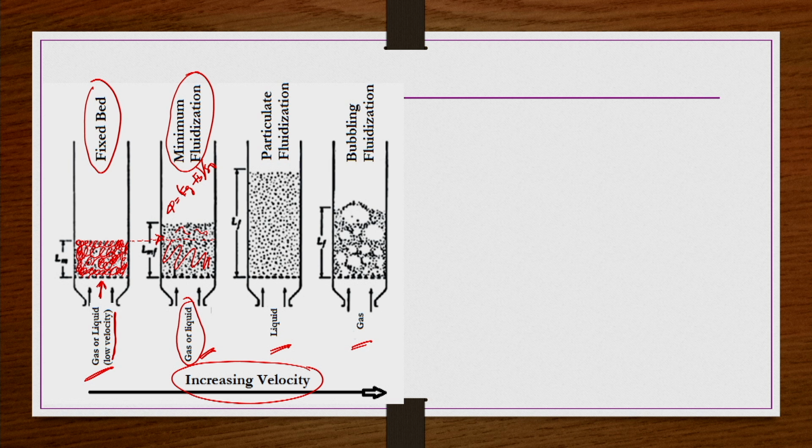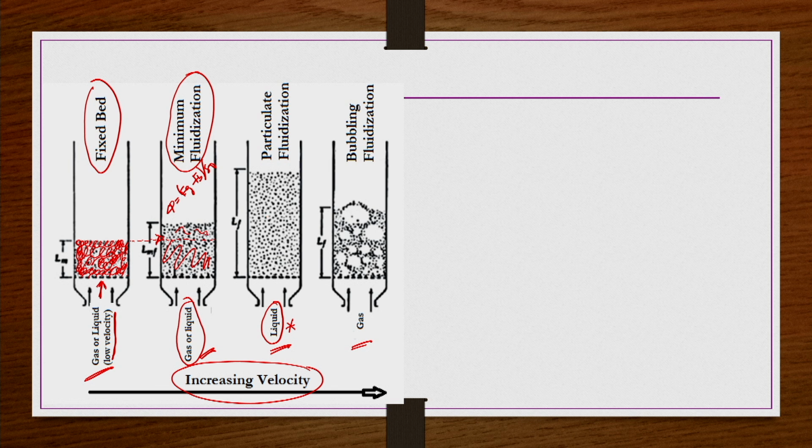Okay. Now, you increase the flow rate further, but now you take upward flow of the liquid. Now, we are taking only liquid. From this point onwards, we are separating liquid and gas systems, right. So, if you increase the superficial velocity of the fluid, and if it is liquid, then the bed is going to expand uniformly.